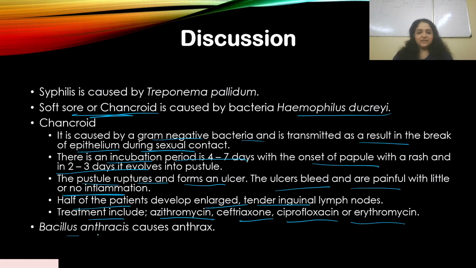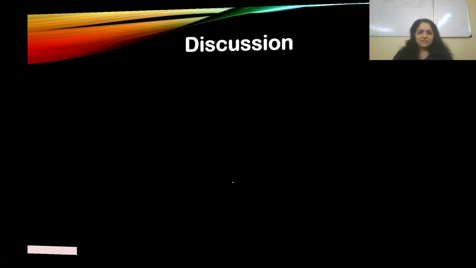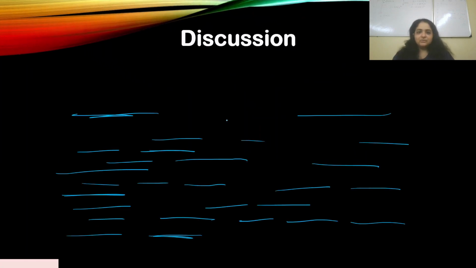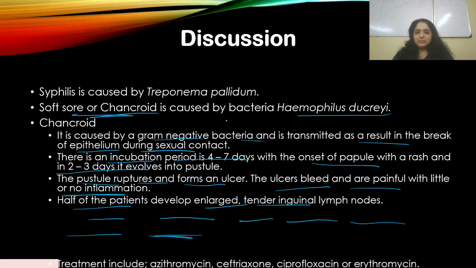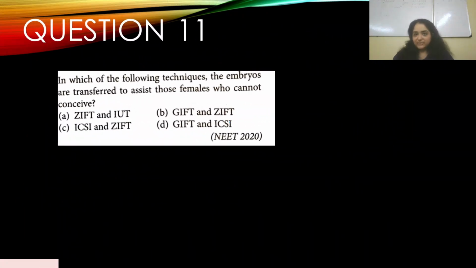Now, Bacillus anthracis causes anthrax. Okay, so that was the incorrect option there. Alright, so I've answered the question: the correct match is A, syphilis. So now you understand that it is very important that you remember the causative agent against any kind of STD that I've listed in the table, because they can ask you anything.